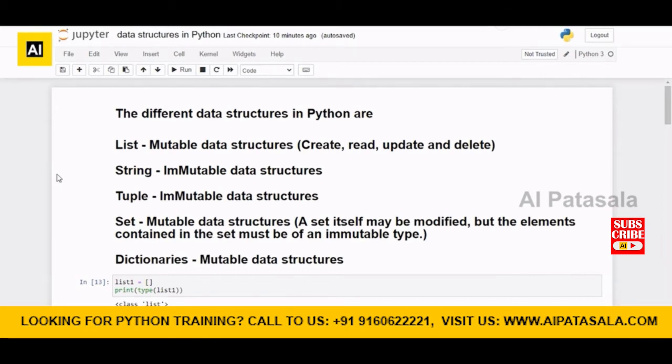String is immutable because we can't update it once we create it. We can do create, read and delete, but we can't update it. Tuple is also an immutable data structure: we can create, read and delete, but we can't update it. Set is a mutable data structure, we can create, read, update and delete. But the elements inside the set are immutable data types. Dictionary is a mutable data structure, which is create, read, update and delete. We can do all CRUD operations. We'll see